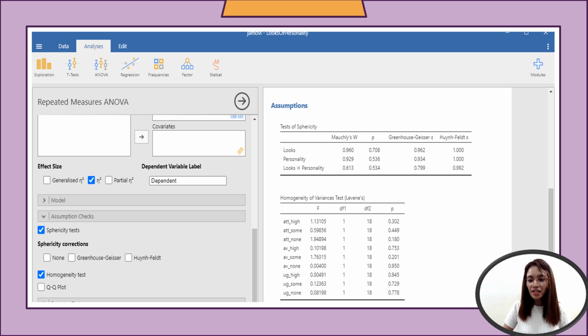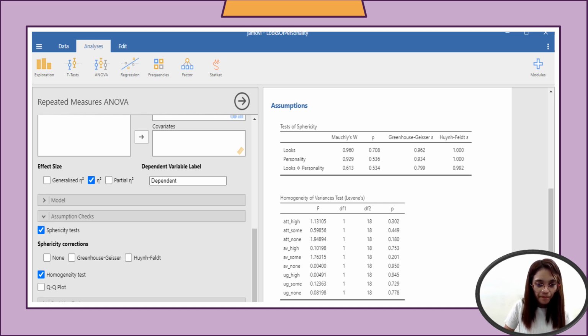So the results, the analysis, I'll be presenting it at the end of the presentation, the results of JASP and Jamovi.